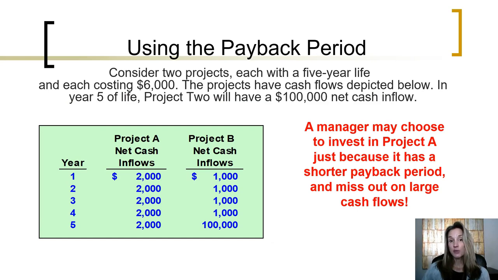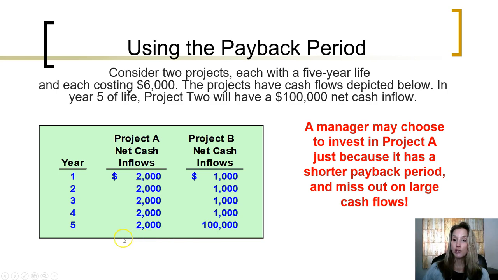So consider 2 projects. Each have a 5-year life. Each of the projects has an initial investment of $6,000. The projects have cash flows depicted in this chart. In year 5, project B will have a $100,000 cash inflow.